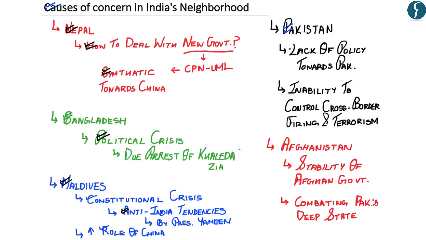While in Pakistan, the lack of a policy by India on how to handle Pakistan and the inability to control cross-border firing and terrorism should be of concern for India. While lastly, in Afghanistan, India should ensure the stability of the Afghan government and moreover combat Pakistan's deep state such as ISI to ensure that terrorist elements do not find harbour in Afghanistan and moreover for Afghanistan not to be used as a staging ground against India.